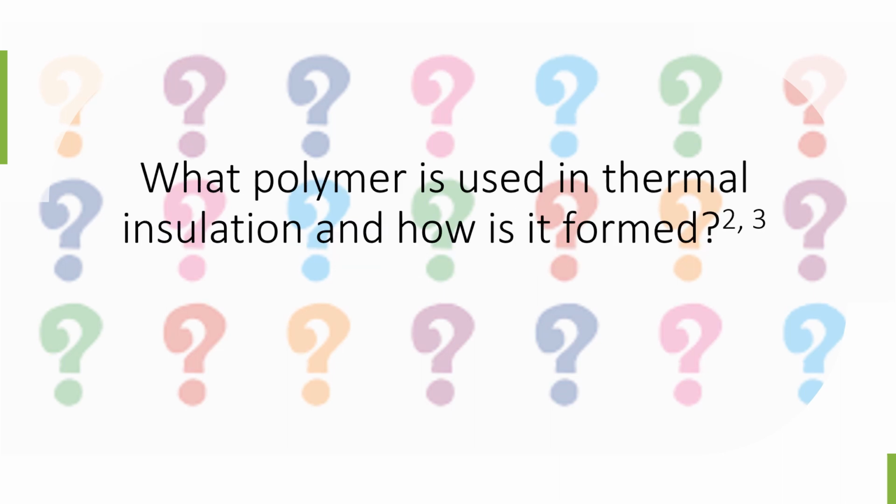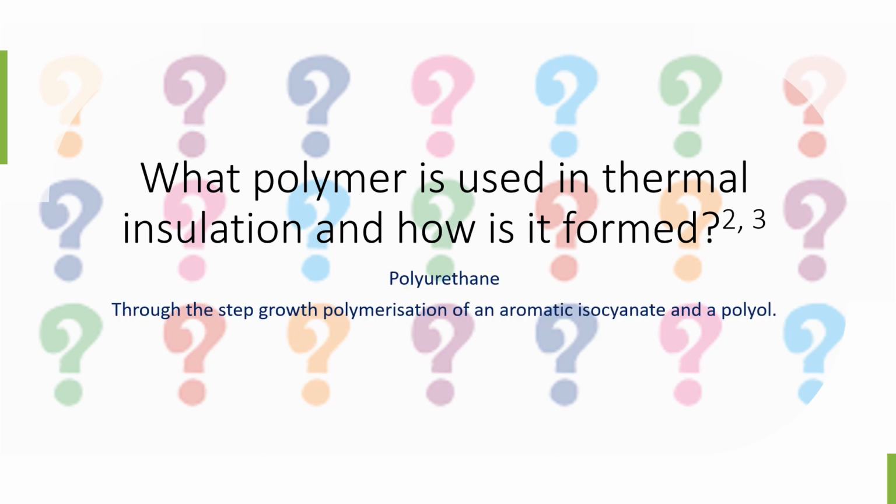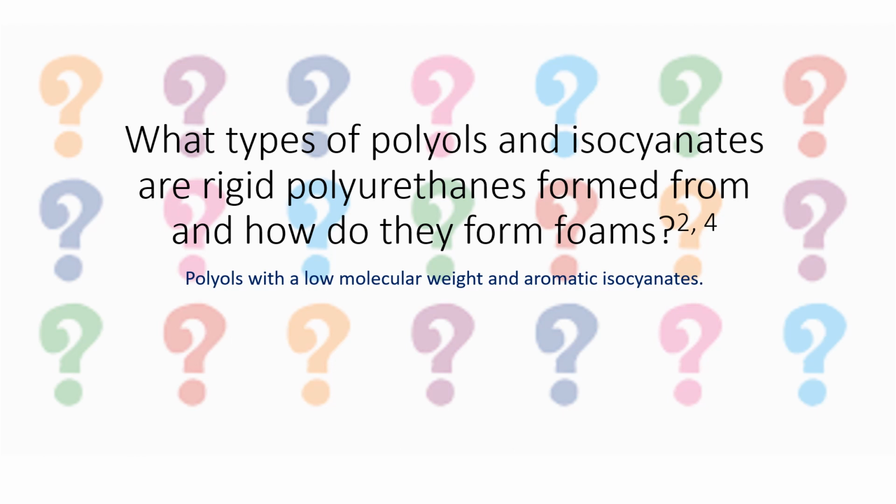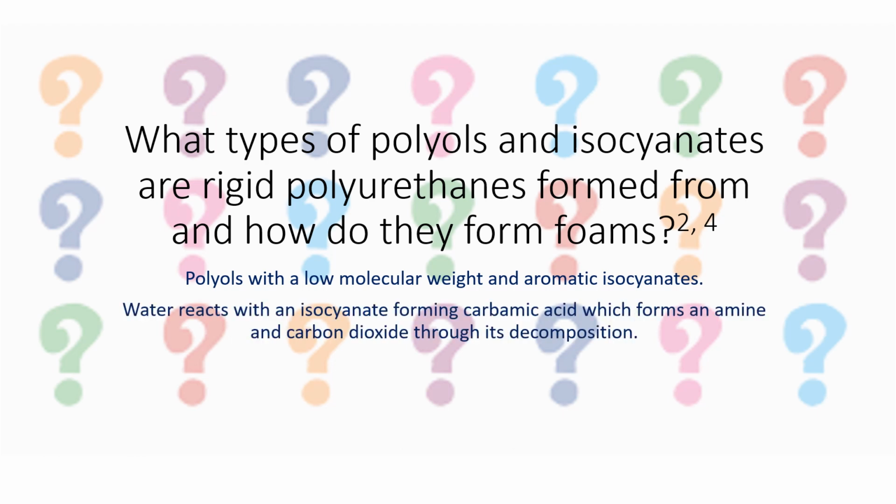What polymer is used in thermal insulation and how is it formed? Polyurethane, through the step growth polymerization of an aromatic isocyanate and a polyol. What type of polyols and isocyanates are rigid polyurethanes formed from, and how do they form foams? Polyols with a low molecular weight and aromatic isocyanates. Water reacts with an isocyanate, forming carbamic acid. This decomposition of the carbamic acid forms an amine and carbon dioxide.